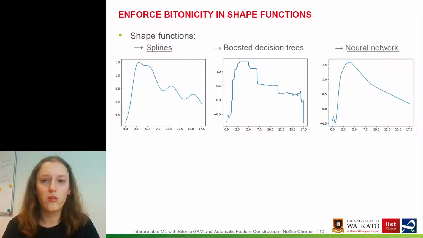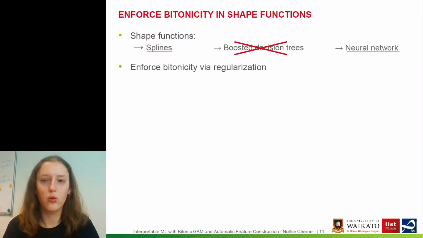We also add in our experiments neural networks as shape function because it's also quite smooth and easy to implement. And we will exploit the regularization of these functions to enforce Bytonicity.